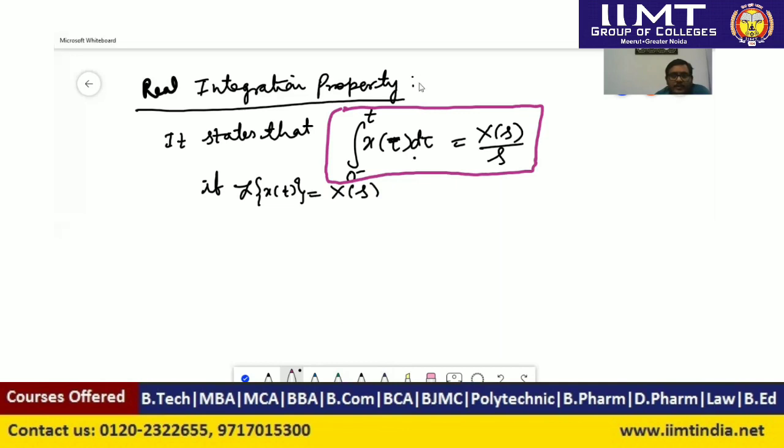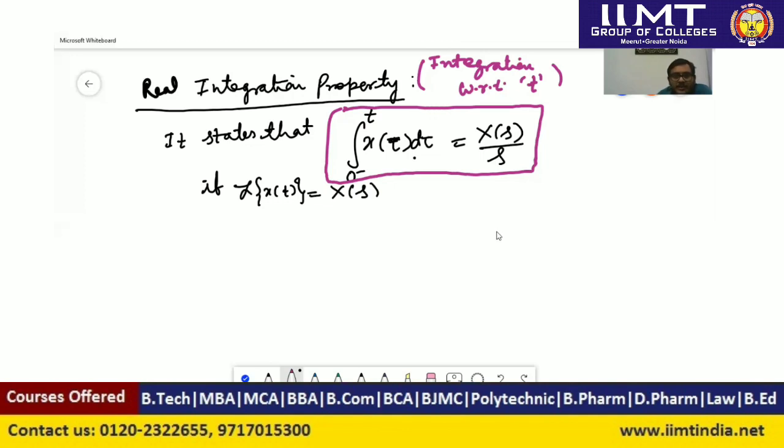Real integration property means integration with respect to time t. Real differentiation means derivation with respect to time t, and real integration means integration with respect to time t. Okay. So here we are studying the real integration property.